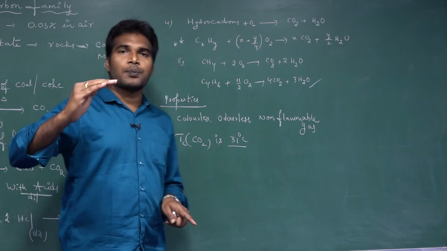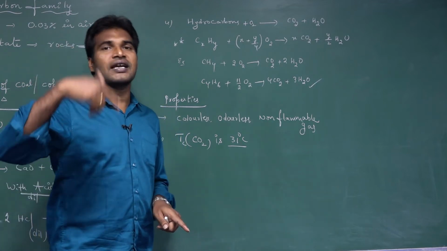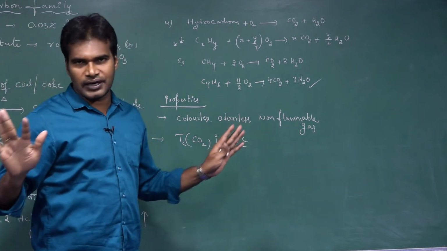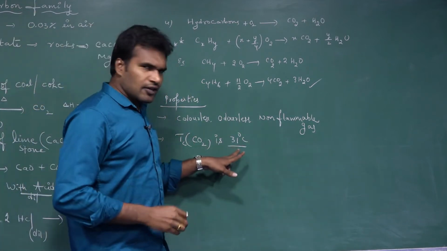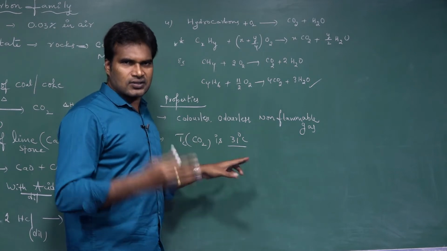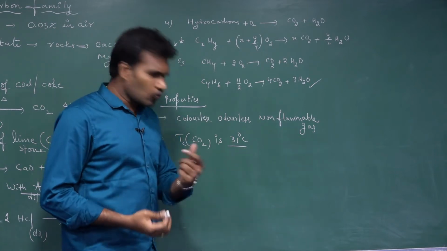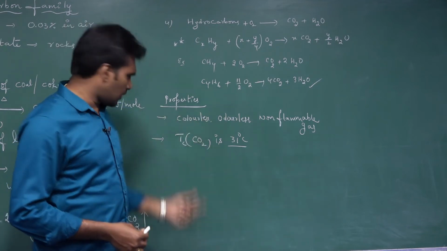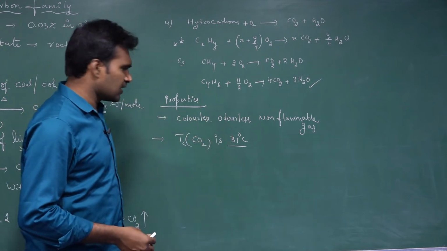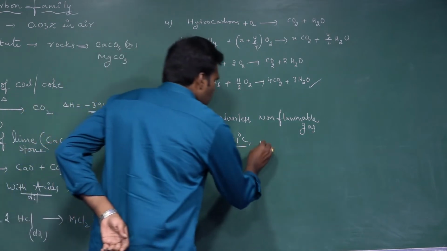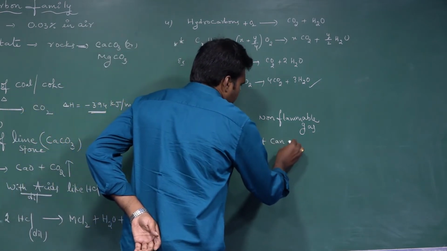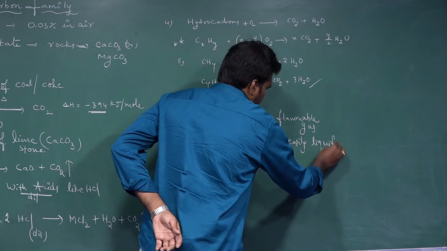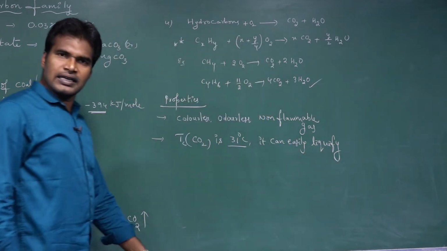It means what? Up to 31 degrees only we can liquefy CO2 gas. If it is more than that, beyond that, it cannot be liquefied. So, up to 31 means less than 31 degrees Celsius. So, it's our room temperature. So, at room temperature, we can easily liquefy carbon dioxide. Okay, so the critical temperature of carbon dioxide is 31 degrees Celsius, so it can easily be liquefied.